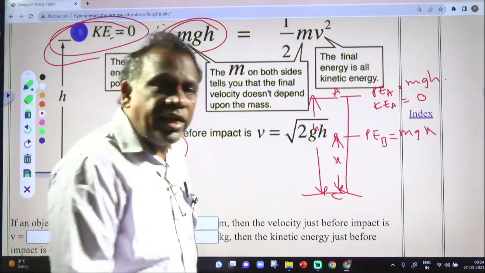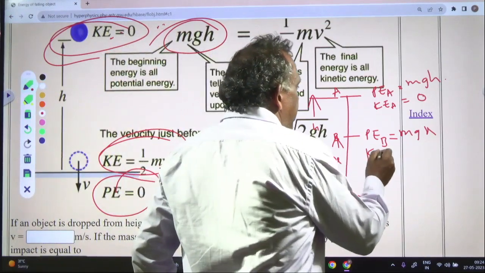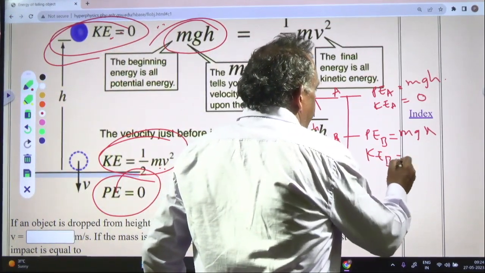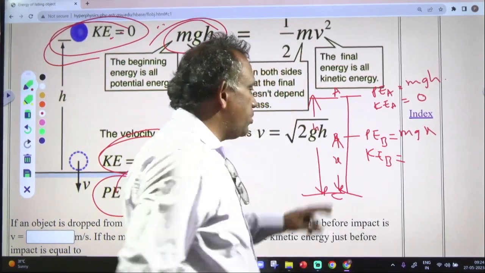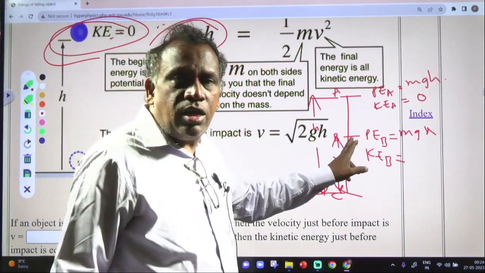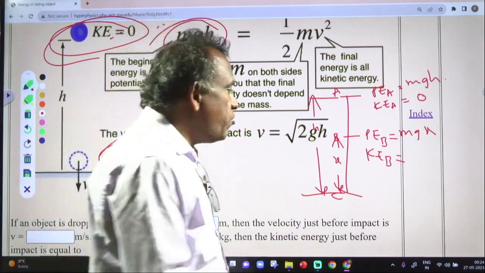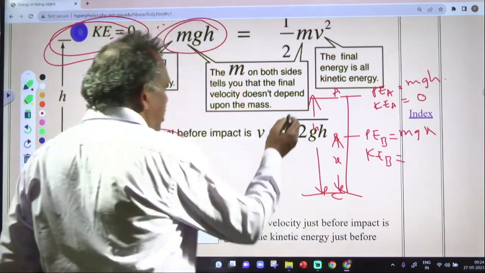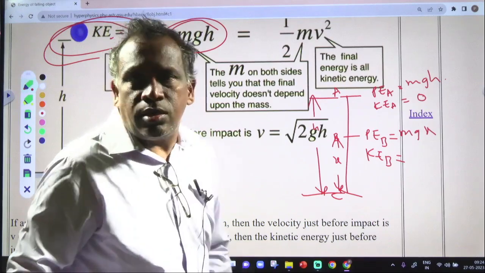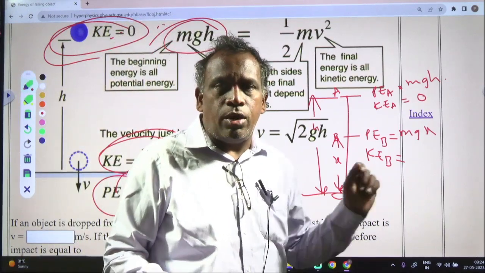But what is the kinetic energy? See, kinetic energy at B, if you try to find out the value of velocity at B, actually v square minus u square is equal to 2as formula if you apply.